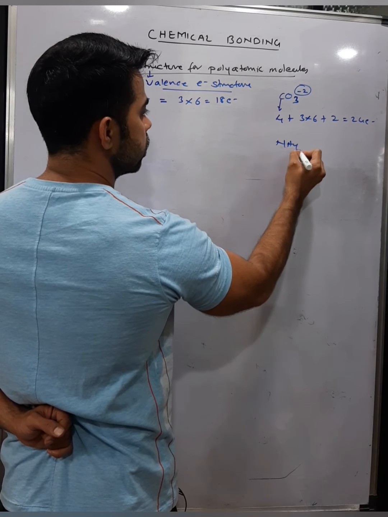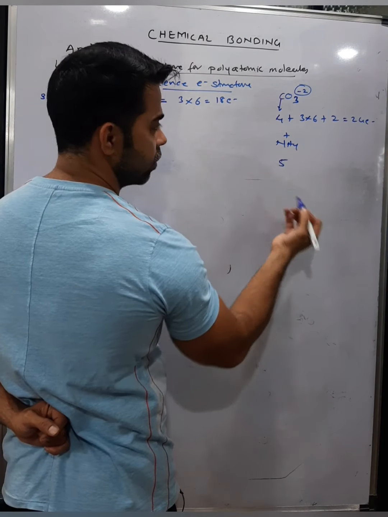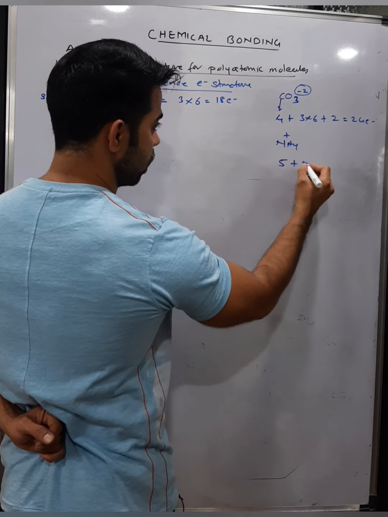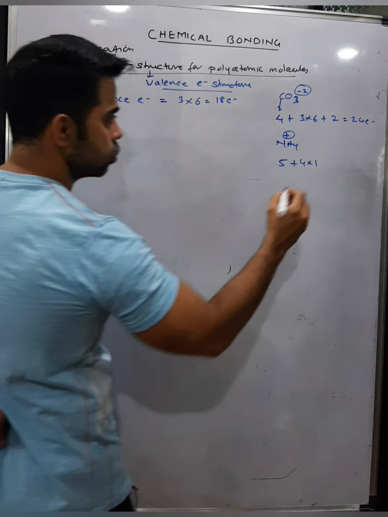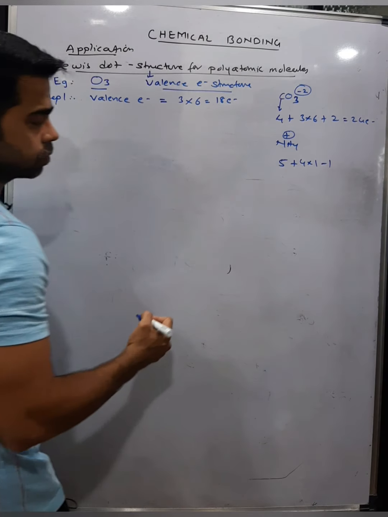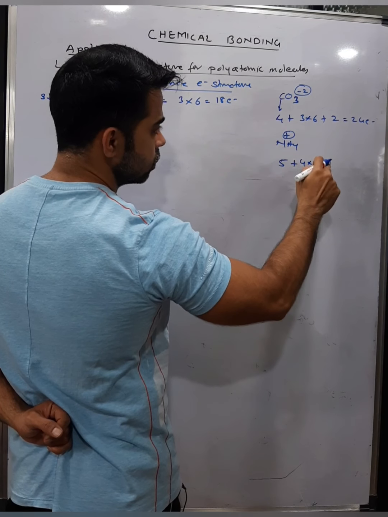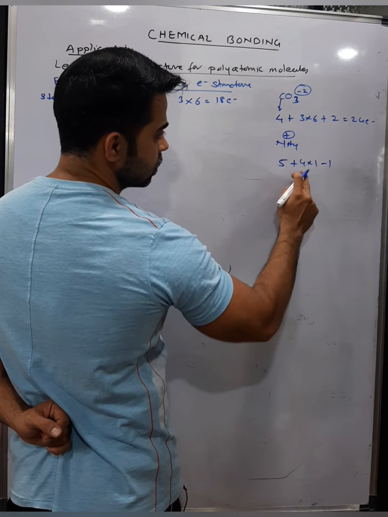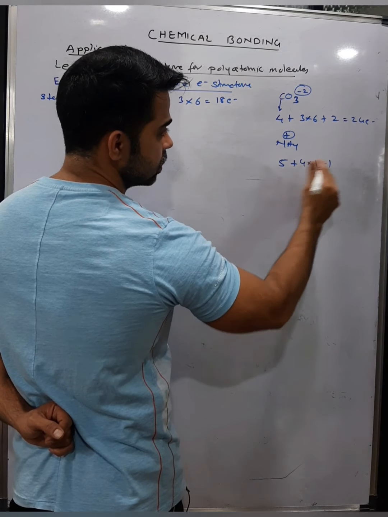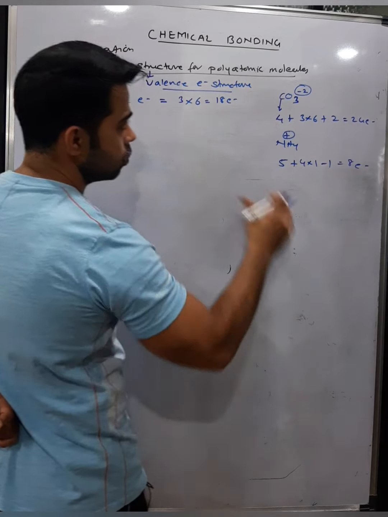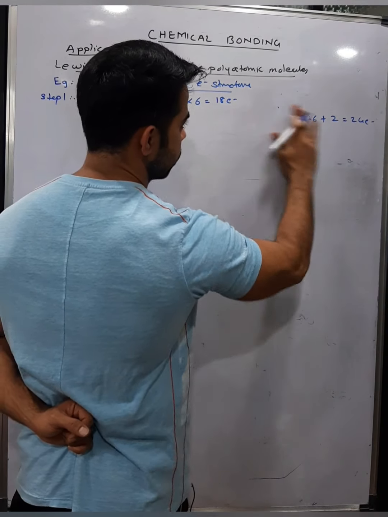Suppose I give you NH4 plus, the ammonium ion. What is the valence electron in the ammonium ion? So nitrogen has 5 electrons in the outermost shell, hydrogen has 1, so 4 into 1. But since there is a positive charge, it means 1 electron is less, so you subtract 1 for each positive charge. Okay, for each negative charge add 1, for each positive charge subtract 1. So it becomes 5 plus 4, that is 9, minus 1, so 8 electrons in the outermost shell. Okay, so this is how you calculate valence electrons in the first step.